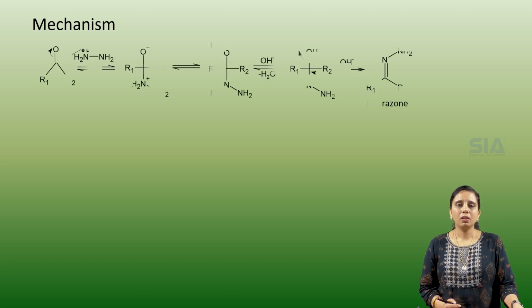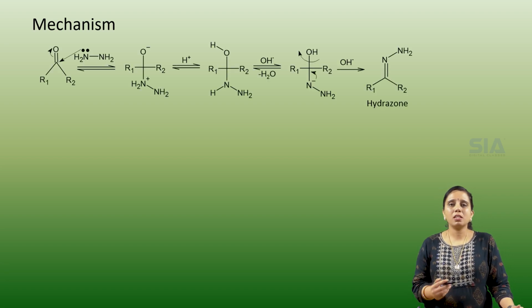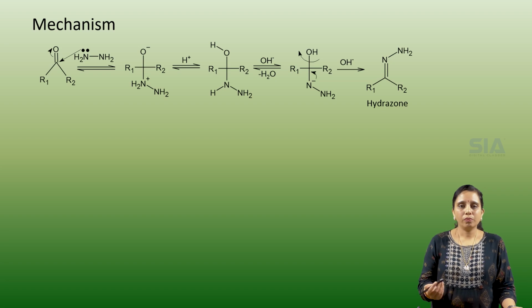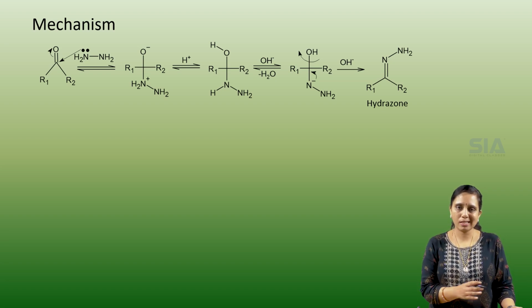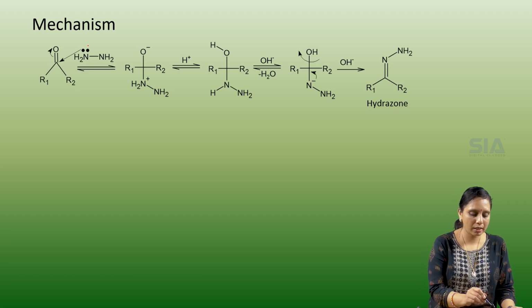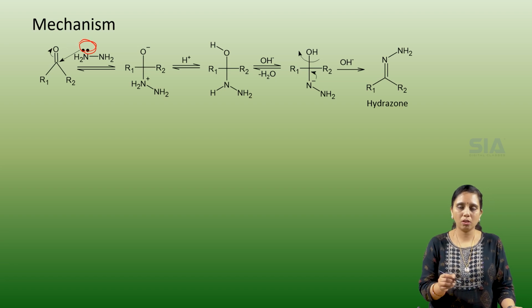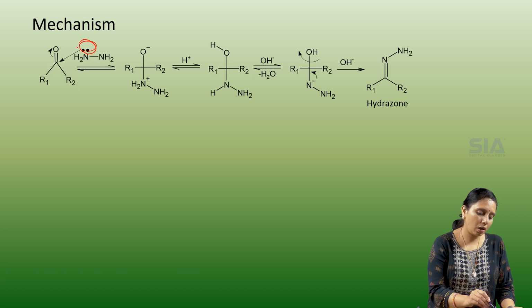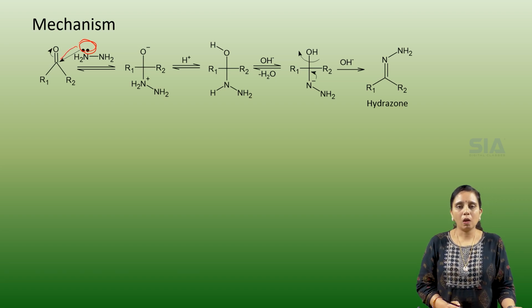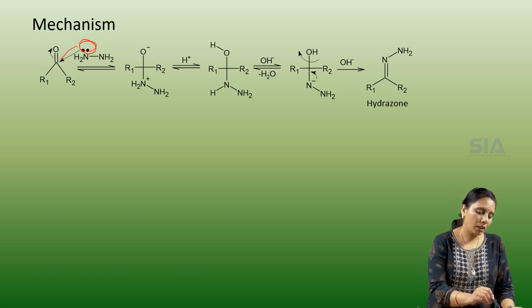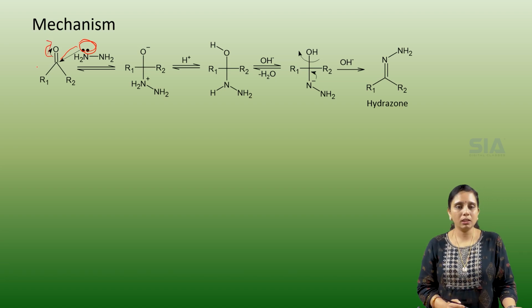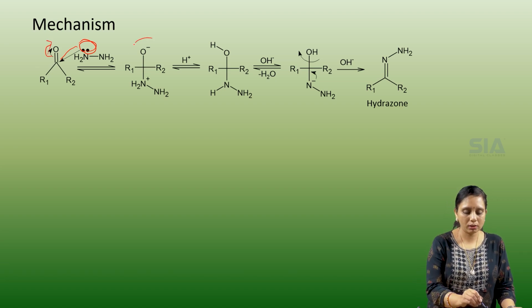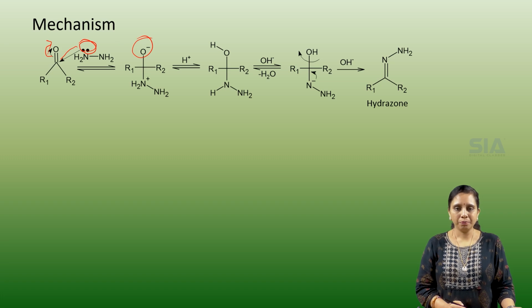Coming to the mechanism, it is a complicated multi-step mechanism. Now let us go into the details. In the first major step, the lone pair on the nitrogen atom of the hydrazine molecule is transferred to the carbonyl carbon in the carbonyl compound, and the double bond is delocalized to the oxygen atom, forming an oxide anion.